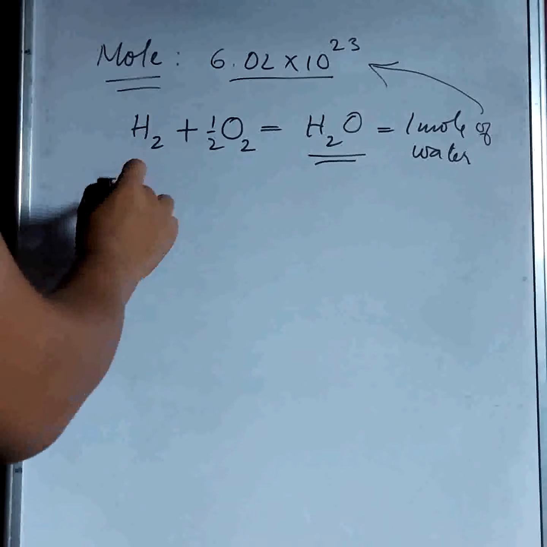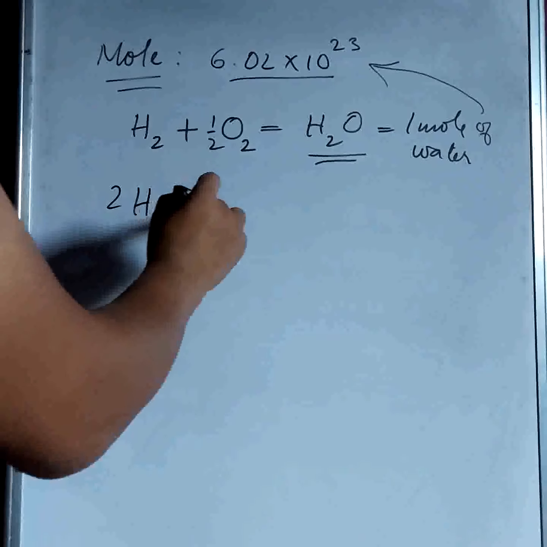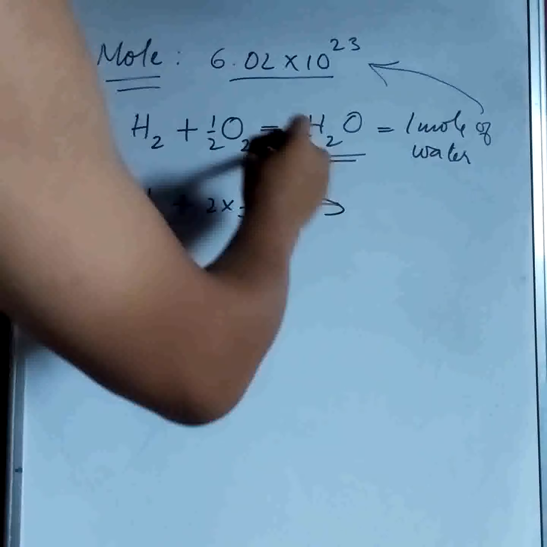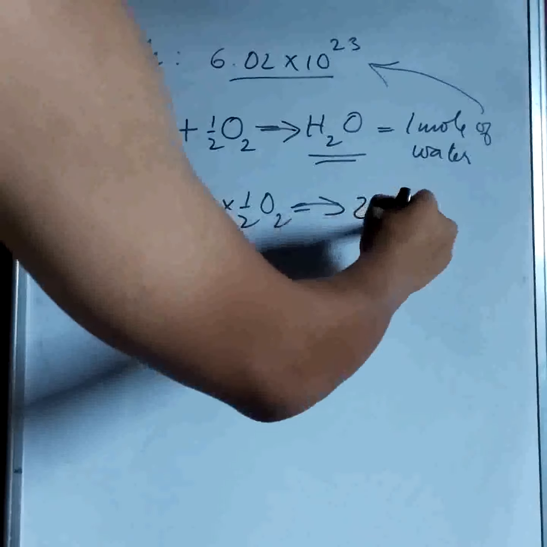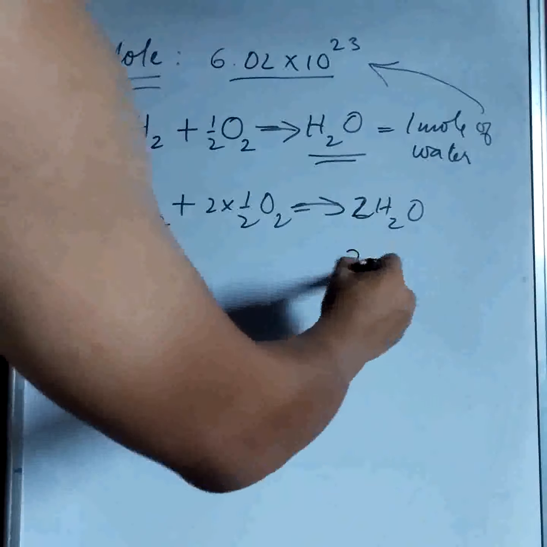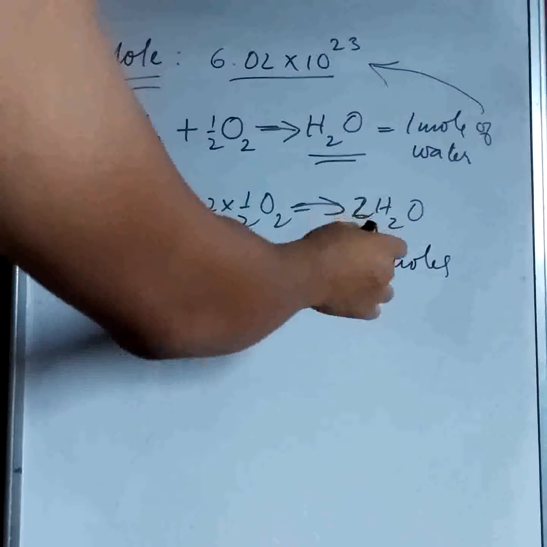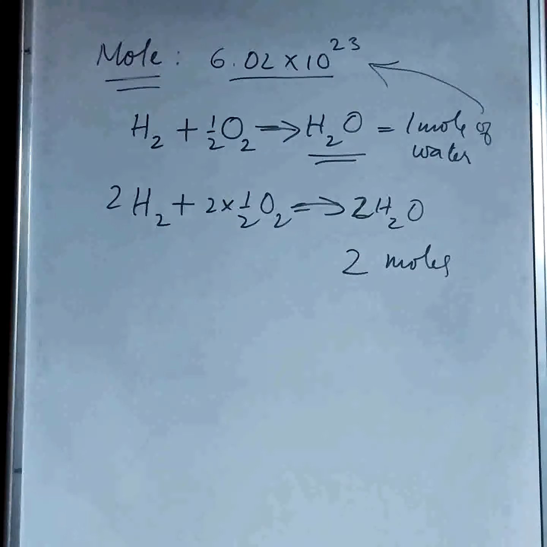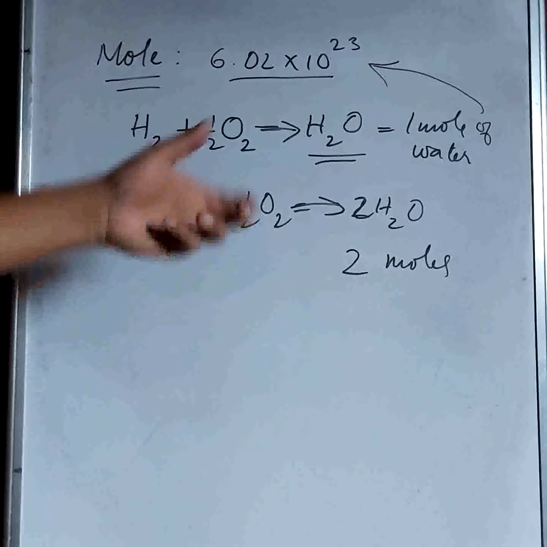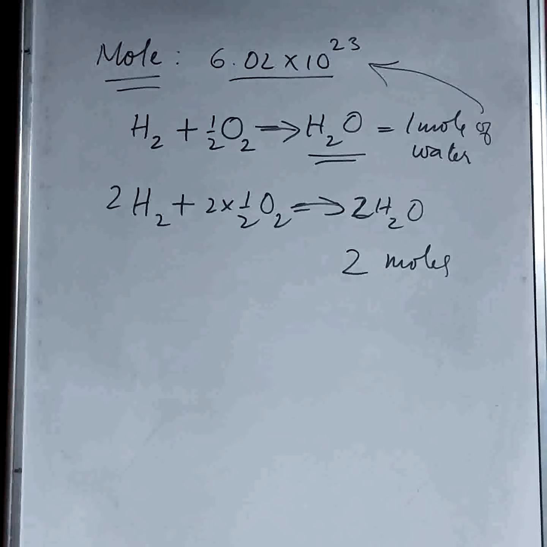But suppose we increase it to 2H2 plus O2, then we get 2H2O. Since we have a number in front, that means 2 moles of water. So it'll have 2 into 6.02 into 10 raised to the power 23 molecules of water. And so that is the concept of the mole, which is a really important concept for chemistry.